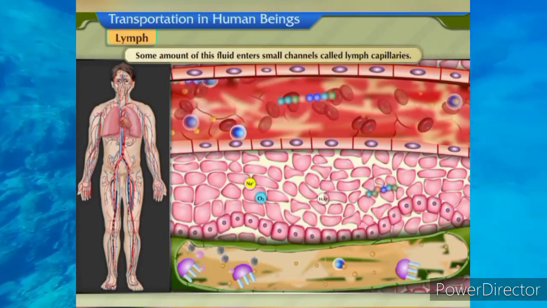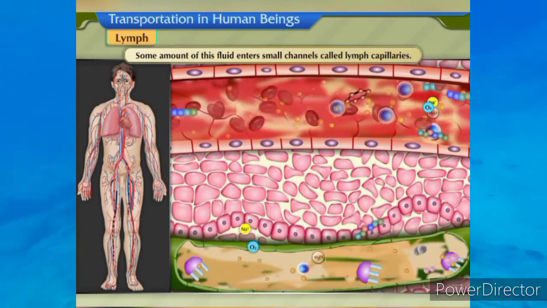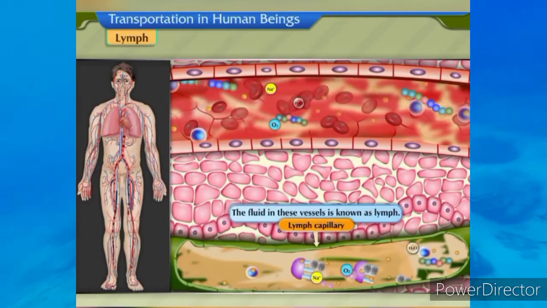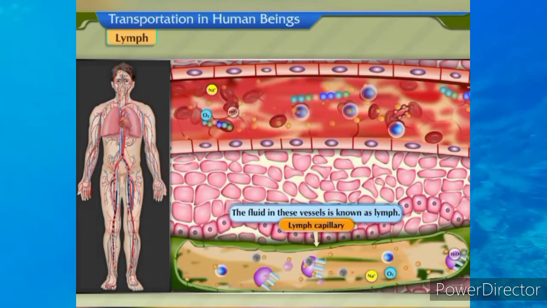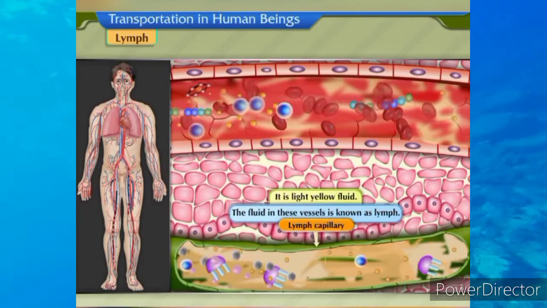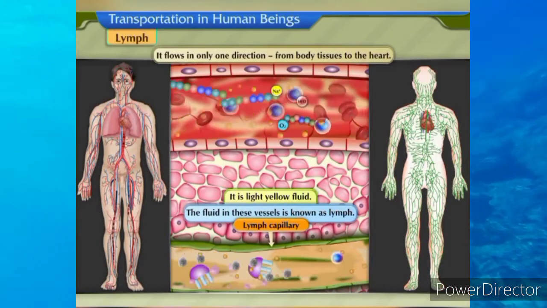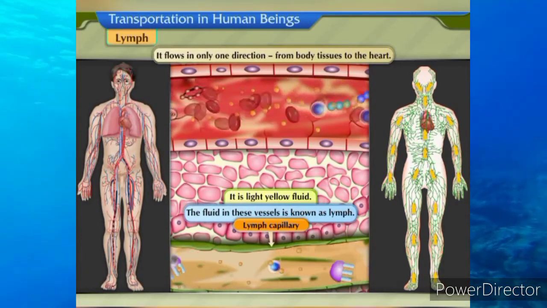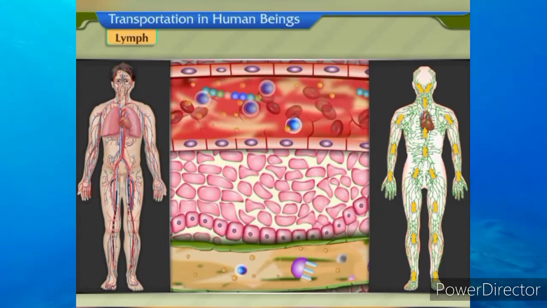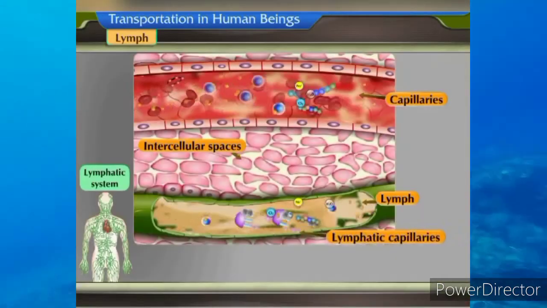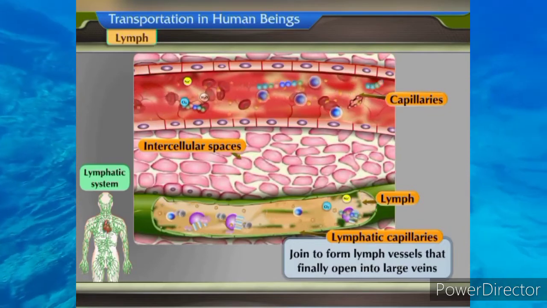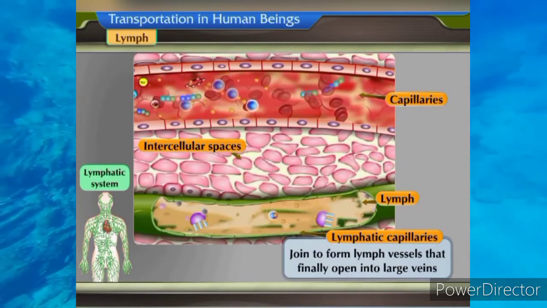Some amount of this fluid enters small channels called lymphatic capillaries. The fluid in these vessels is known as lymph. It is light yellow fluid. It flows in only one direction, from body tissues to the heart. Lymphatic capillaries join to form lymph vessels that finally open into large veins.